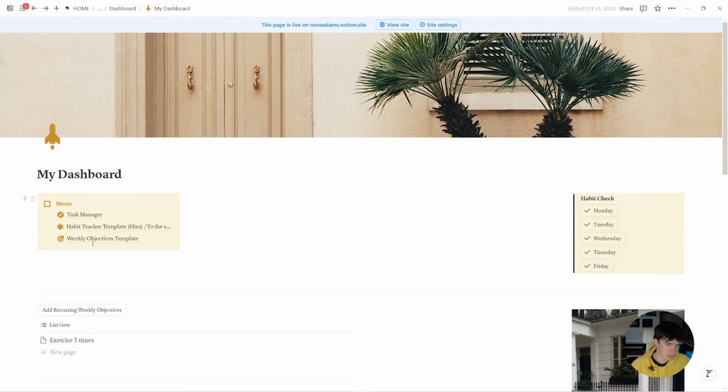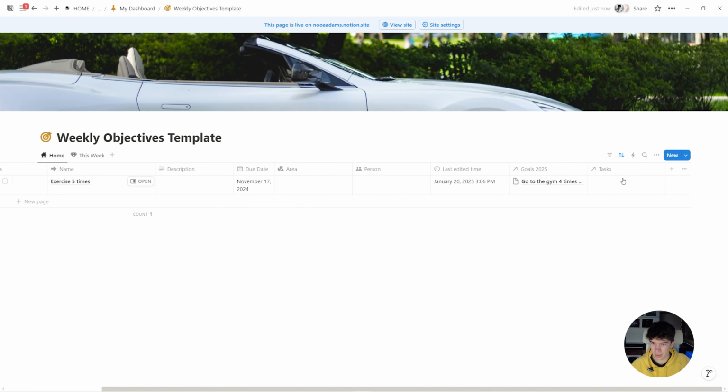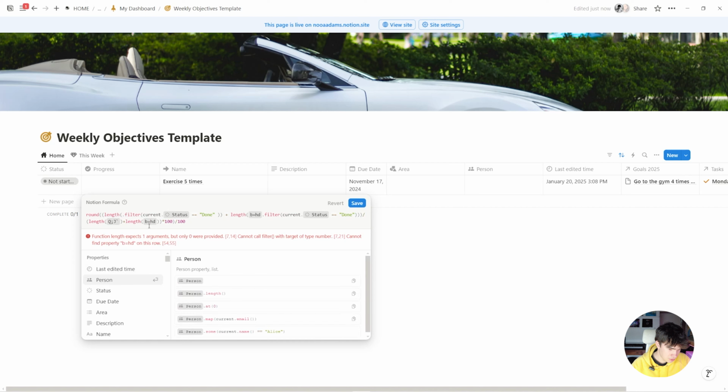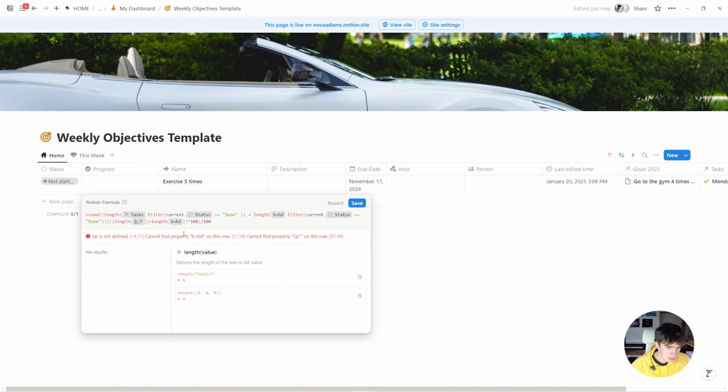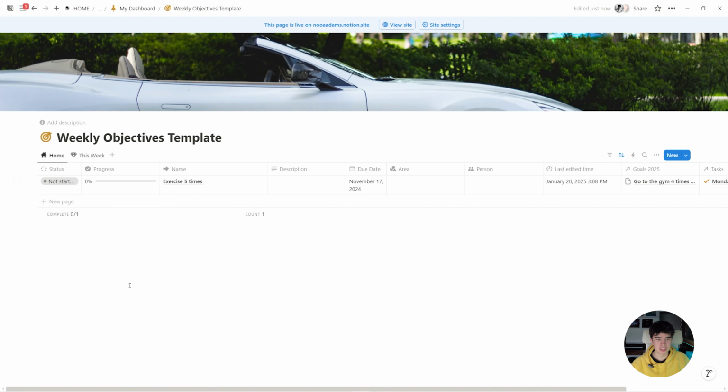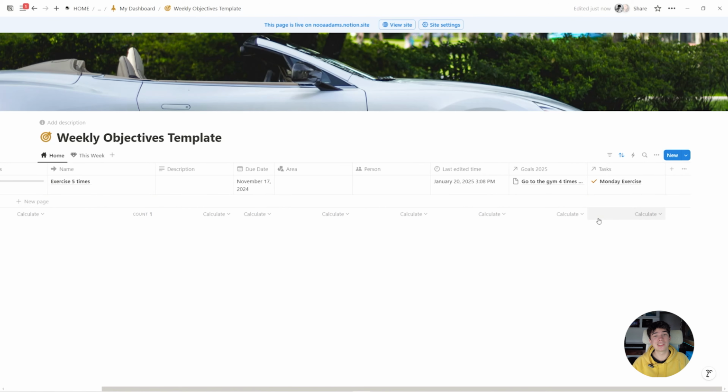Going back to our weekly objectives, we now see that we have this task relation, and we'll tick that Monday exercise on. And now we just gotta switch up some things in this progress, or we will, for example, take tasks right there, then we'll take tasks right here, and then we'll take tasks. Okay, so basically the project progress bar should be working. What it shows is the percentage of tasks that are linked to this page, this objective, which are done. So if we've completed all of our exercise, we're going to see that progress bar go up until it reaches 100%. It doesn't work right now.